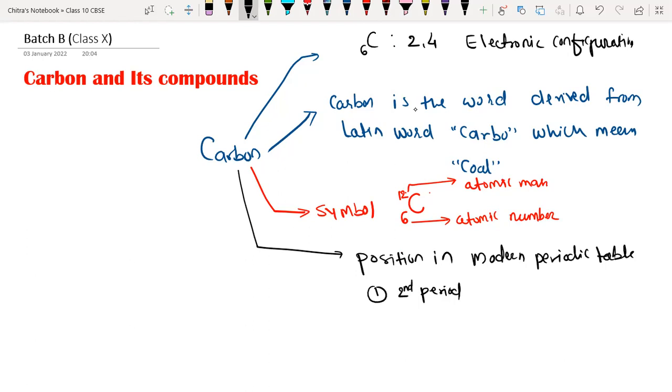Again, here we have 4, which means it belongs to the 14th group. We know the group number represents the number of electrons in the outermost shell, so it would be the 4th group, but the 4th group belongs to the d-block elements. That's why it belongs to the 14th group. So I'm writing: second in period and 14th in group.